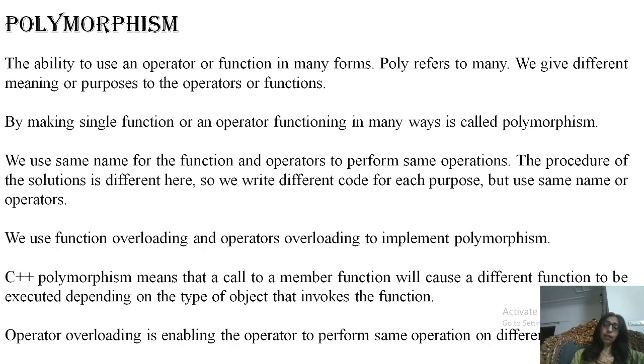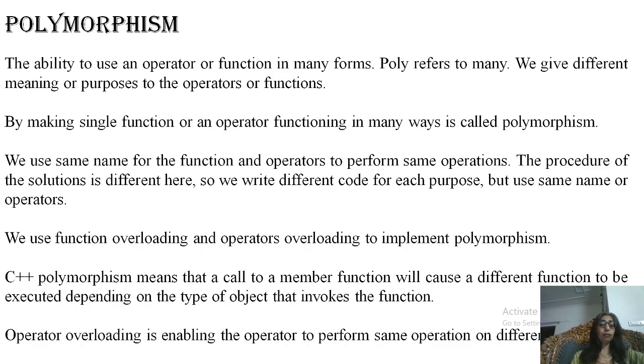Now next, the ability to use an operator or function in many forms. It is polymorphism. Poly means many, many forms. Here we use polymorphism for operators and functions.